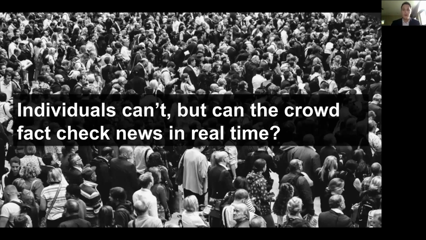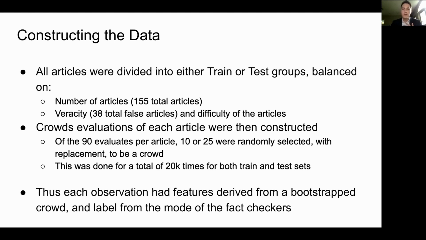Okay, so what we can tell from our data that we're going to use is that individuals can't identify fake news particularly well, but can the crowd fact check fake news in real time? So in order to construct our data, the data that we're using from this survey, what we do is we divide every article into either a train or a test group, okay? And then we balance the train and test groups on the number of articles and the veracity of those articles. So in the end, we had about 38 articles of the 155 that the fact checker said were fake. We took 19 and put them in the test group and 19 and put them in the training group. And we also made sure to balance on difficulty. So at that point, all we had to do to create our data was sort of bootstrap crowds, right?